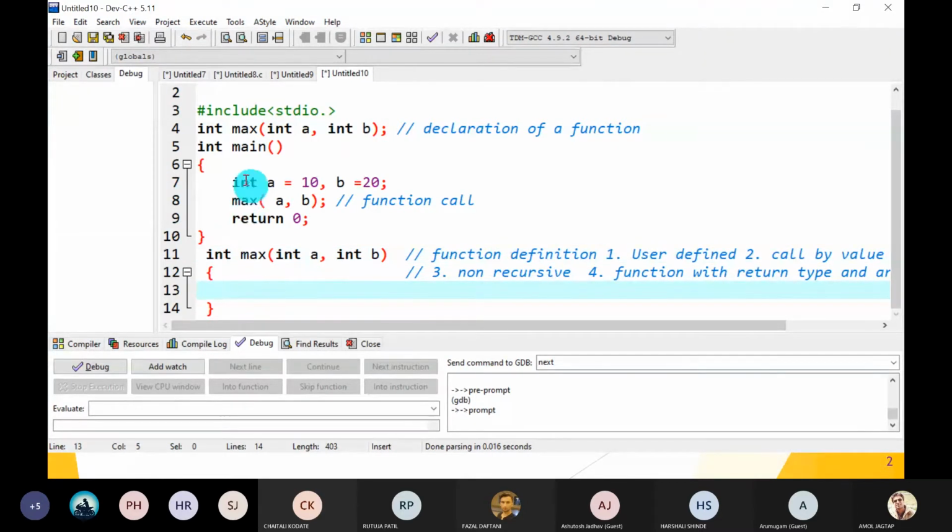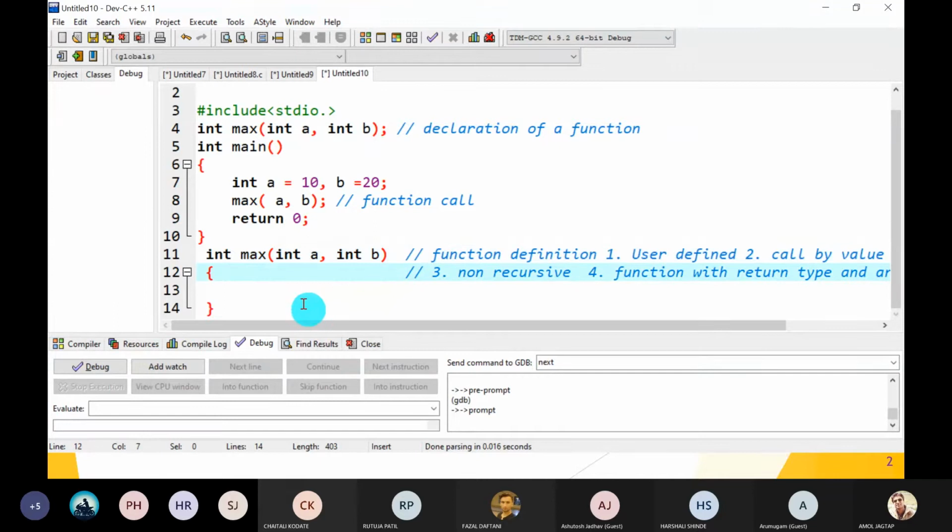What is the discussion between main and max? Main provides two values to the max function. Max decides which one is the max and returns that value to main. And main says that it will display which one is the max. But max, your work is only to calculate which one is the max. So as per this discussion, the max function has arguments and a return type also.